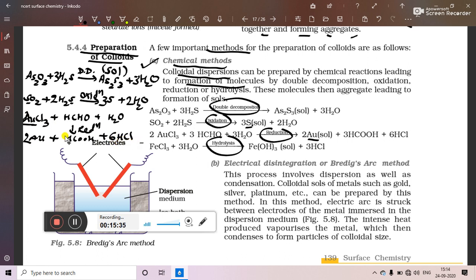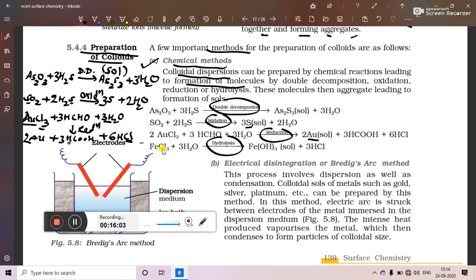Now if we take 3 moles of formaldehyde and 3 moles of water, then each oxygen of water will be given to 1 formaldehyde. So all the 3 oxygen of water will be given to 3 formaldehyde to form 3 times formic acid. And now we are remaining with 3 2s are 6 hydrogen and 2 3s are 6 chlorine. That's why it will form 6 HCl.